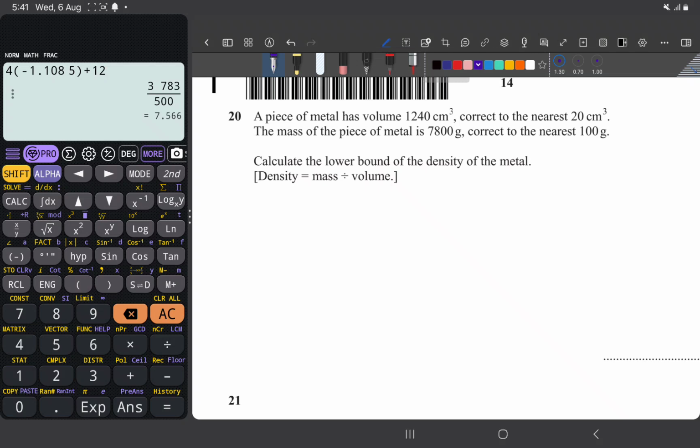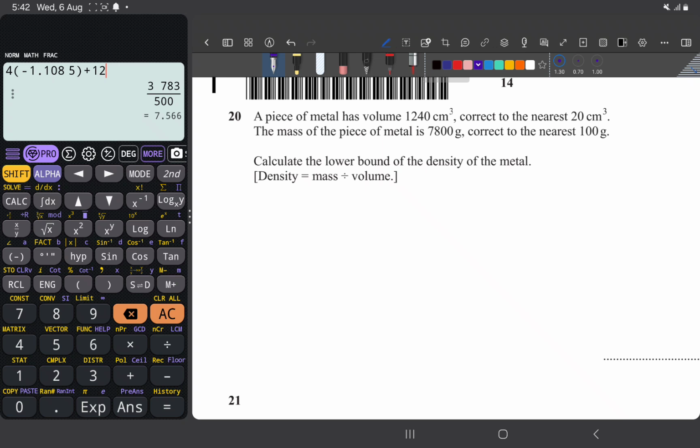Right, now, what am I saying now? Here's the thing. Of the 9 topics, the question which we have right now, what is the question? Let's read the question, okay? Tatiana, please read the question. This time, Tatiana will say, calculate the lower bound of the density of the metal. I'll say, I'm proud of you. Exactly. The question is asking for the lower bound of the density.